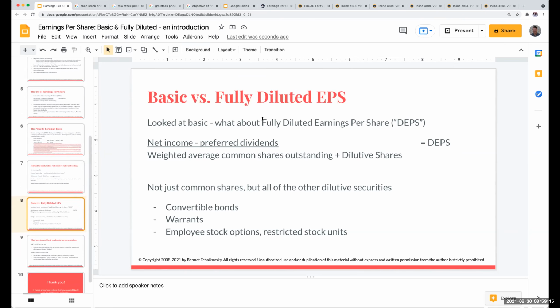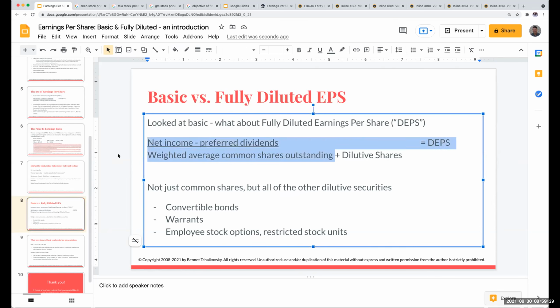So what exactly is fully diluted earnings per share? Well, from Investopedia, because everything on the internet, as we know, is true, I've got net income minus preferred dividends. I'm dividing this by the weighted average common shares outstanding, but I'm also going to be adding into the denominator, fraction talk, my dilutive shares.